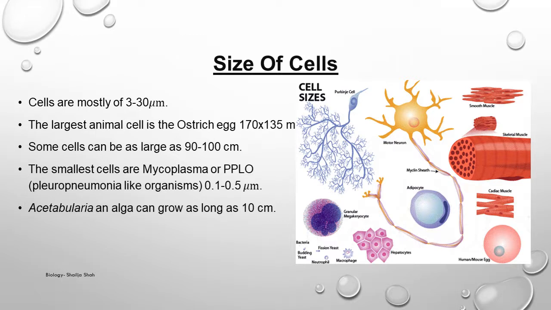The size of the cell can vary according to its location, where it is, or its function, what it is going to do. You can see in the diagram lots of different sizes of cells. You have a muscle cell, an adipocyte, then neurons. So different types of cells are mentioned here.